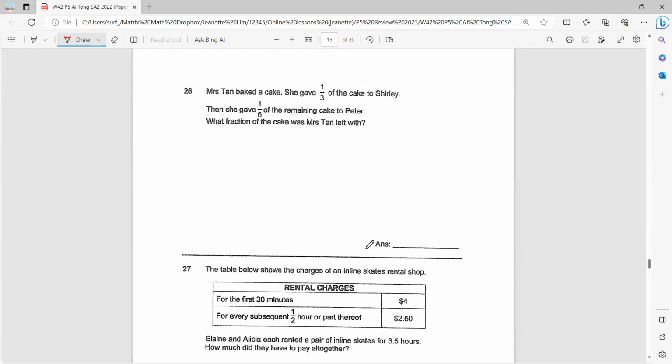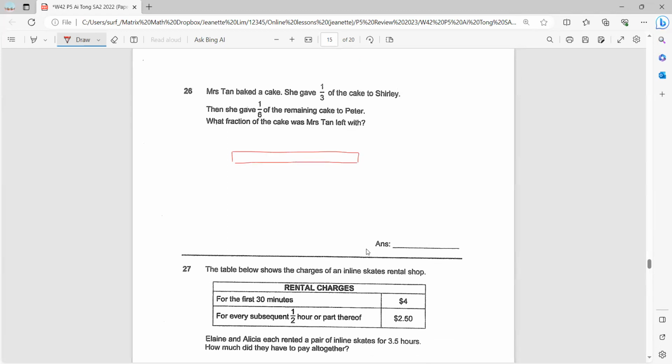Question 26. Mrs. Tan baked a cake. She gave 1/3 of the cake to Shirley. Then she gave 1/6 of the remaining cake to Peter. What fraction of the cake was Mrs. Tan left with? Okay, I'll draw a model because they say 1/6 of the remaining. I need to know what's the remainder.